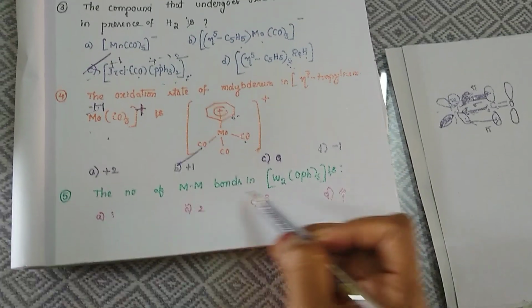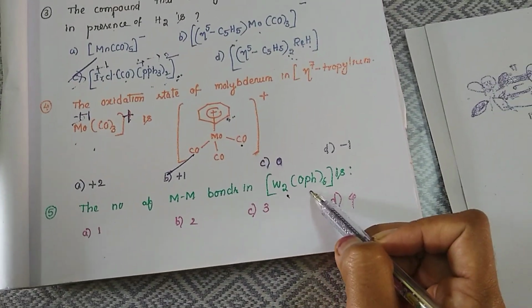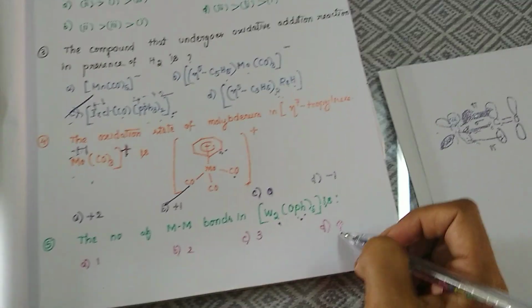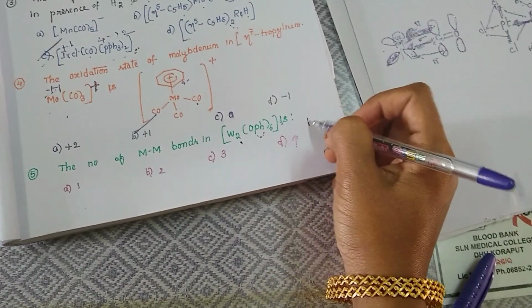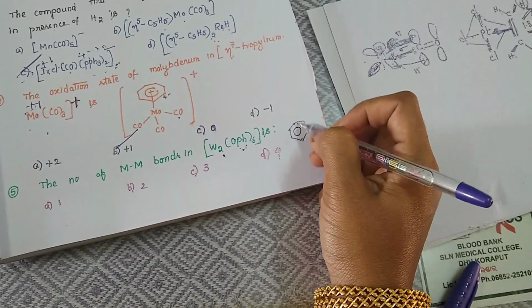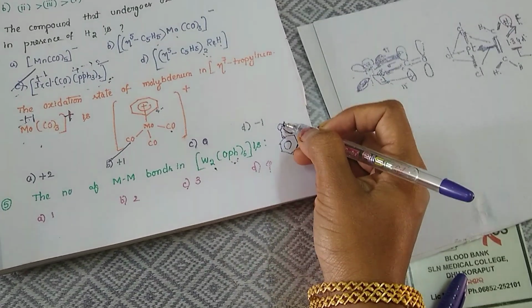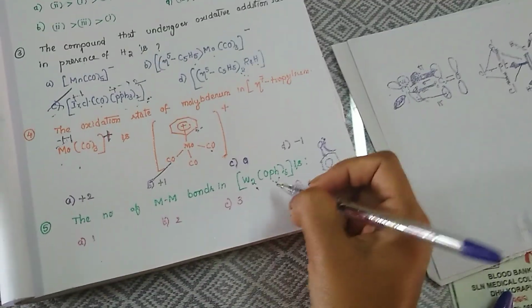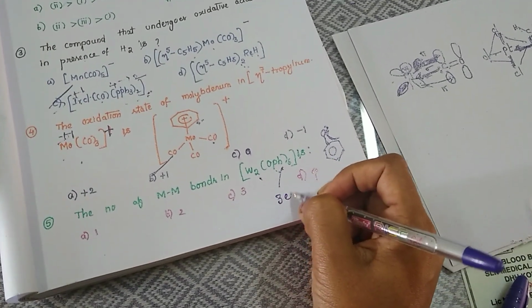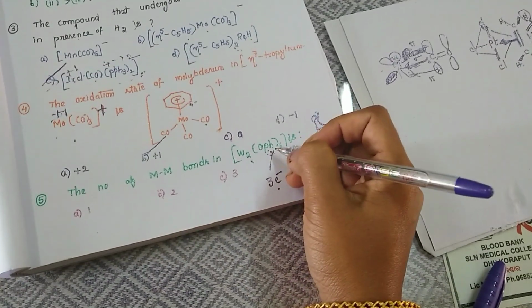The next question is the number of metal-metal bonds in the given complex. What is this? This is a phenoxide, which is acting as a ligand. Wherever phenoxide acts as a ligand, you have to notice that phenoxide is a 3 electron donor. Why? Because this is phenoxide either in the negative or the phenoxide radical form. This is an exceptional case where it acts as a 3 electron donor. We must notice that if the ligand is considered 2 electron, then the answer will become wrong. So here you have to consider phenoxide as a 3 electron donor.